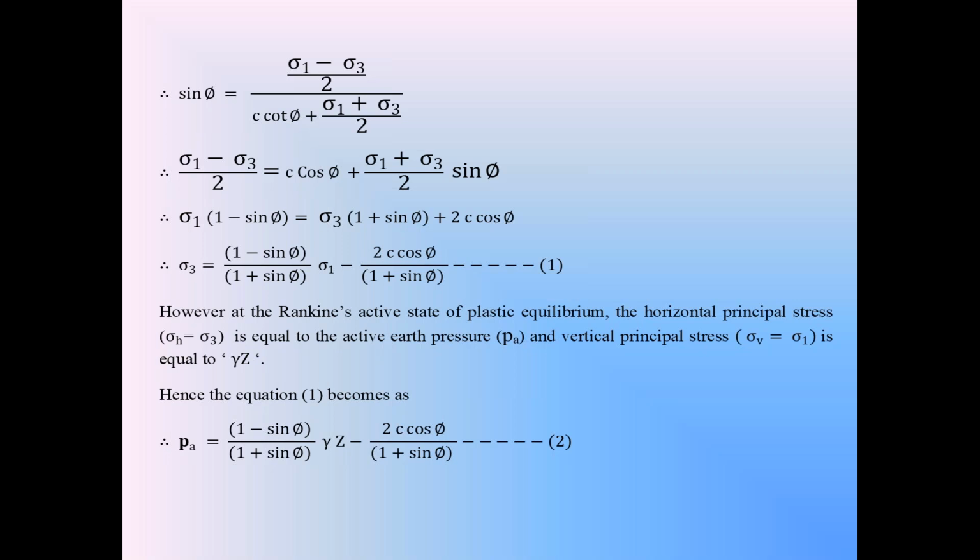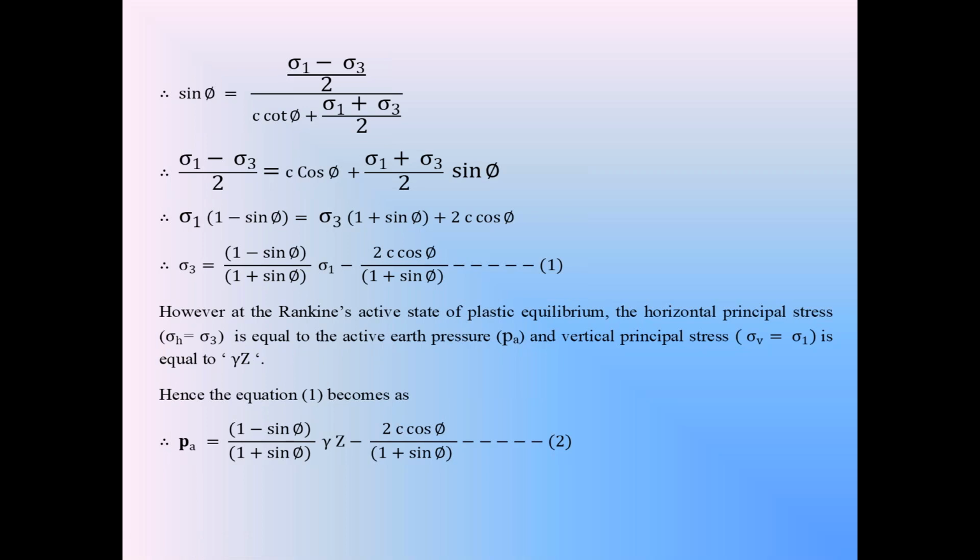Expand the right hand side and keep the left hand side as it is. So sigma 1 minus sigma 3 is equal to 2C cos phi plus sigma 1 sin phi plus sigma 3 sin phi. Expand this product: sigma 1 plus sigma 3 into sin phi gives sigma 1 sin phi plus sigma 3 sin phi.